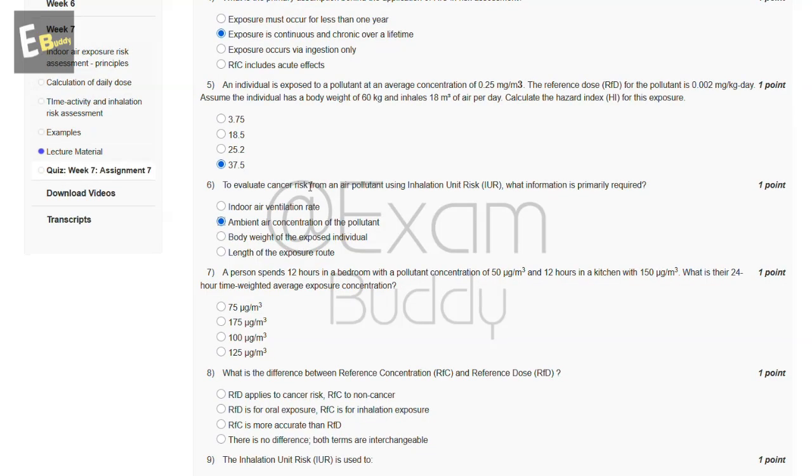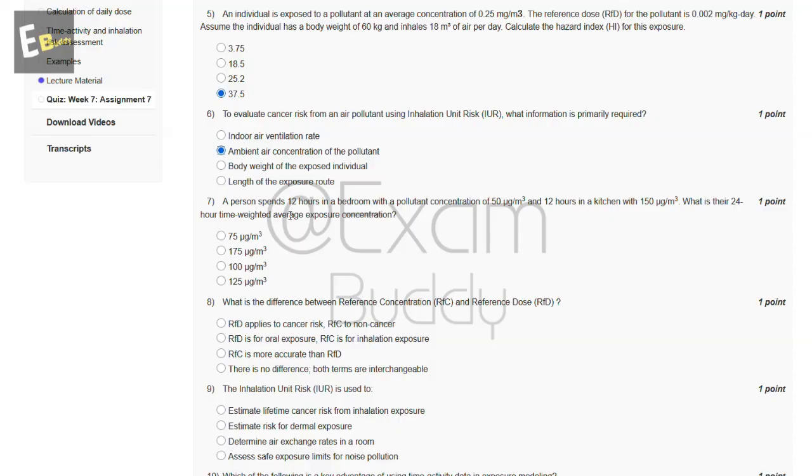Now the seventh question is, a person spent 12 hours in a bedroom with a pollutant concentration of 50 microgram per meter cube and 12 hours in a kitchen with 150 microgram per meter cube. What is their 24-hour time weighted average exposure concentration? So these are the options, and the answer of our seventh question is C, 100 microgram per meter cube.